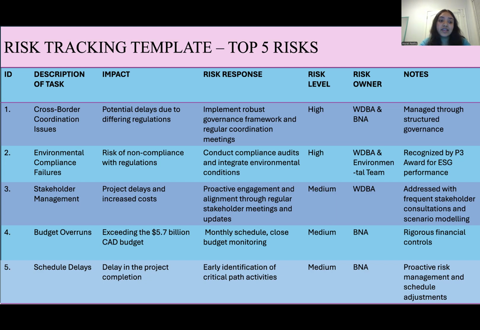And then schedule delays. The impact would be the delay in project completion. The risk response for this would be early identification of critical path activities, and the risk level here is considered to be medium, and the owner again is BNE. This can be controlled with proactive risk management and scheduling adjustments.